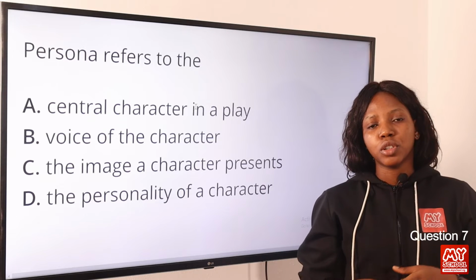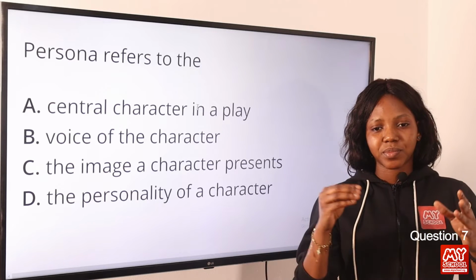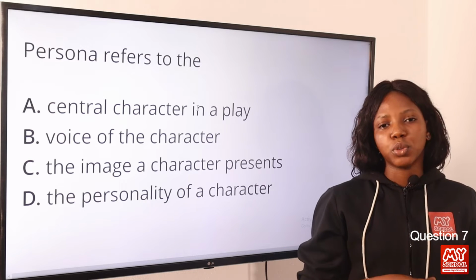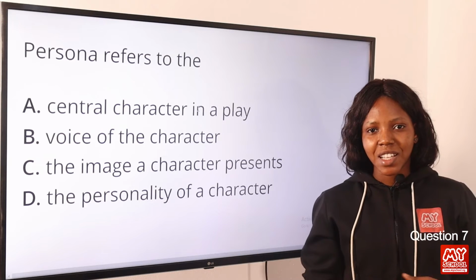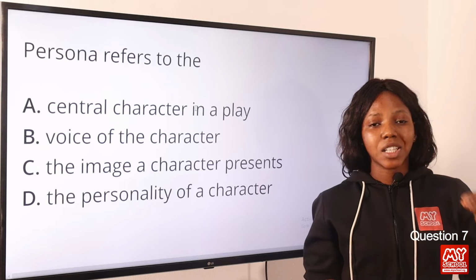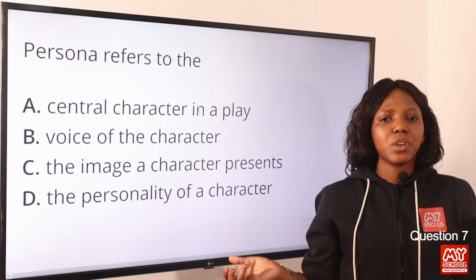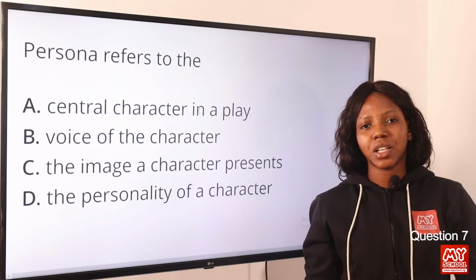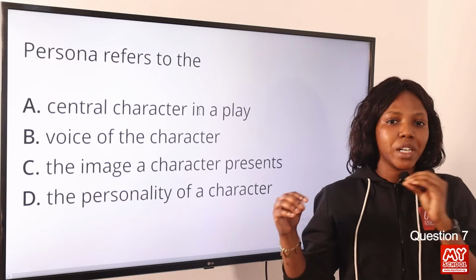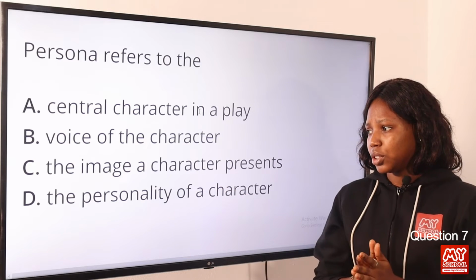Okay, for example, "To His Coy Mistress" by Andrew Marvell. Now it says thus: "If we had but enough time, this coyness, my lady, were no crime. We'll talk and walk," and so on. Now, the poet is Andrew, but he has created a voice, a character, an image, which I would describe as lustful and impatient. Okay, if we had enough time. Now, the poet persona is different from the poet. The poet persona is that character or image that is created to speak in the poem. So option C is the best answer to this question.